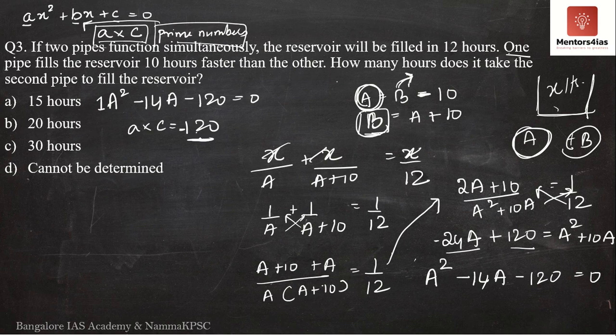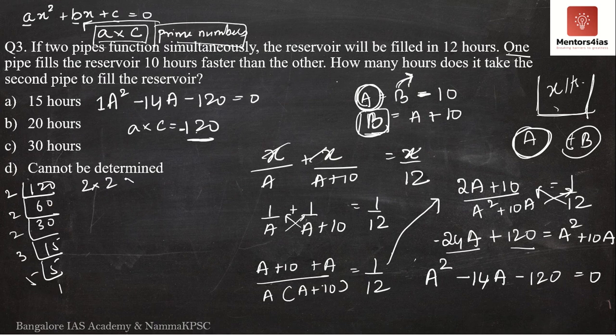Let me just take 120. I have to represent 120 in terms of its prime numbers. How can I do it easily? Just the LCM method. 120, so we have 60, another 2 we have 30, another 2 we have 15, 3, and we have 5. So now we have represented 120 in terms of its prime numbers. So we have 2 into 2 into 2 into 3 into 5. 5 3 is 15, 15 2 is 30, 30 2 is 60, 60 2 is 120. So do you get 120?